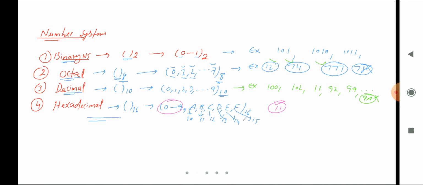What about 78? This is also a hexadecimal number because all the values come inside this range. What about 12A? Is this a hexadecimal number? Yes, this is also a hexadecimal number. What about double F? Yes, this is also a hexadecimal number.